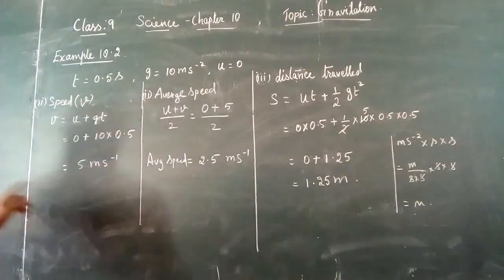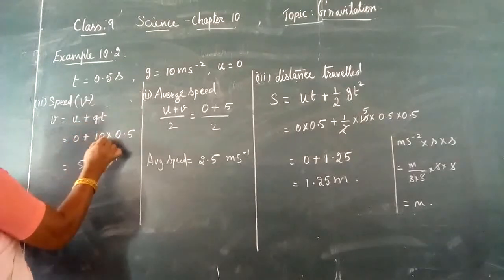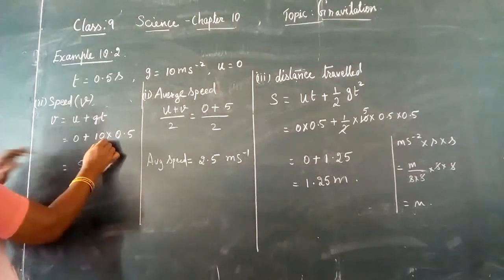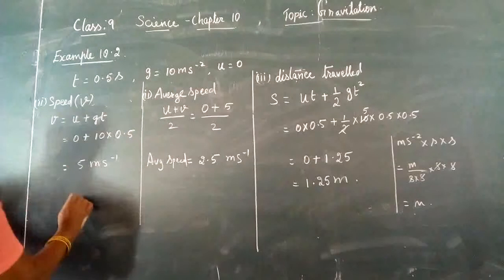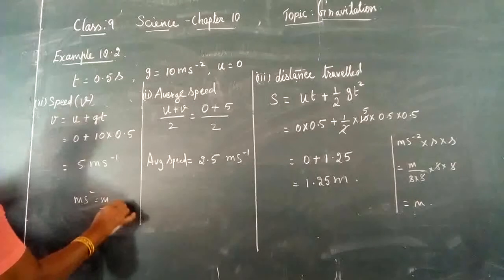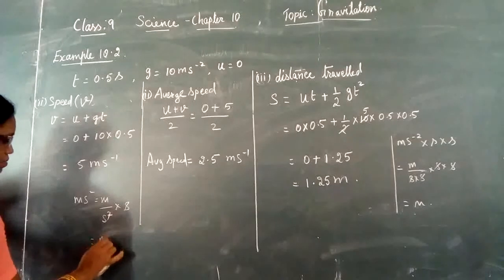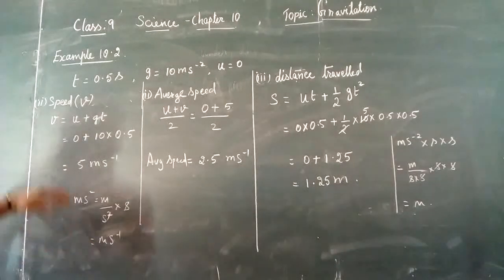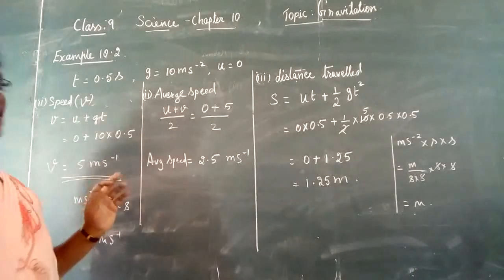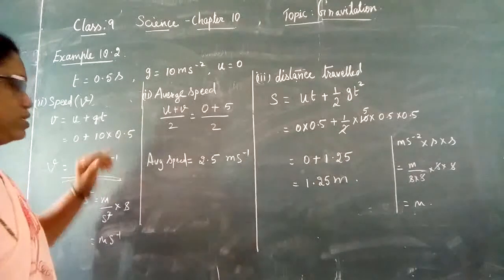So what happens to the unit? Here u becomes 0, plus 10 into 0.5 becomes 5, and the unit of g is meter per second square. That is meter divided by second square, into time in seconds. So one of the seconds cancels and it becomes meter second power minus 1. Hence the value of velocity, the speed of the car v, is 5 meter per second.